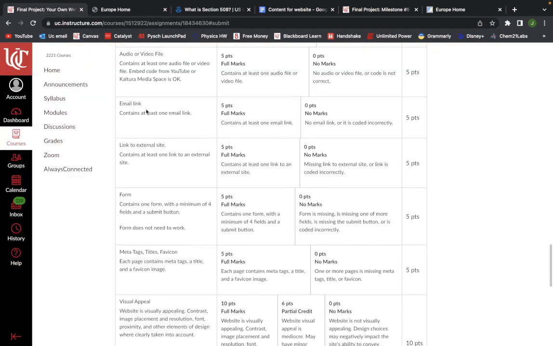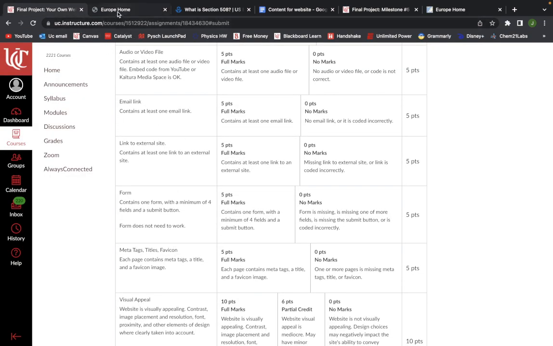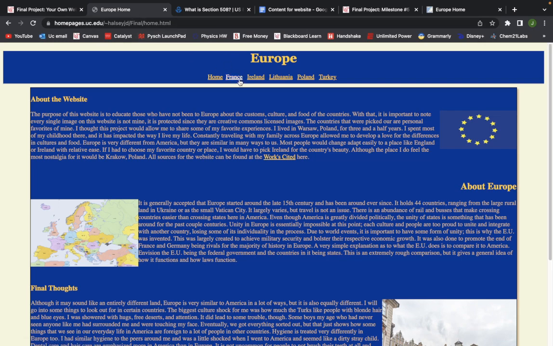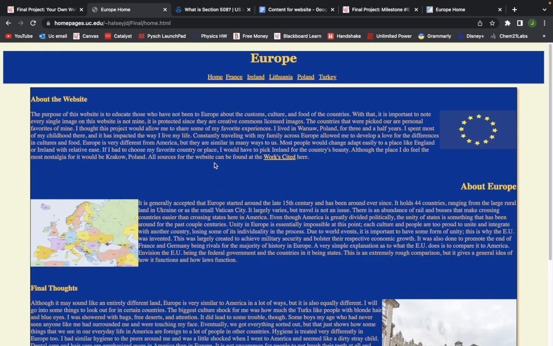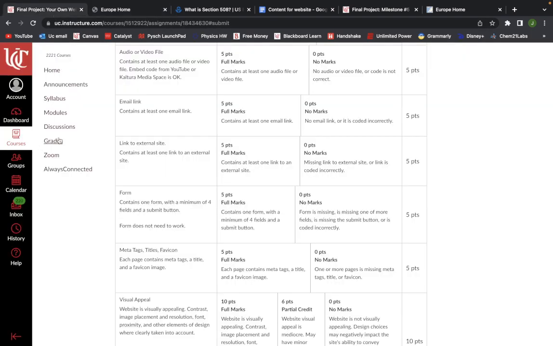And then meta tags, titles, and favicons. Each of these change. The title changes. The meta tags, I don't have my actual code up, but I used a meta charset, so meta tags were used. And then finally for the favicons, I was not able to get it to work for home pages. I'm not sure what the issue was. When I opened the HTML file itself, I was able to program it correctly, but I know this does not count since it does not work on the home pages, but I at least made an attempt, so there's that.